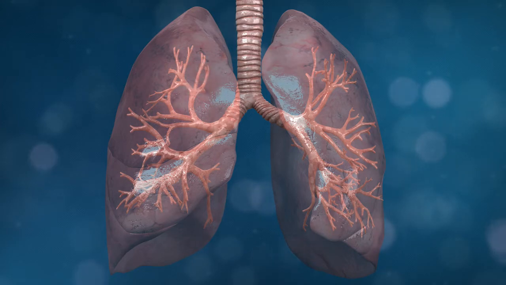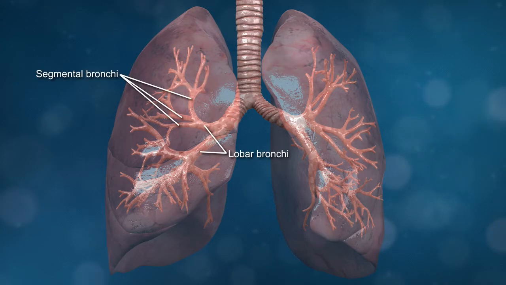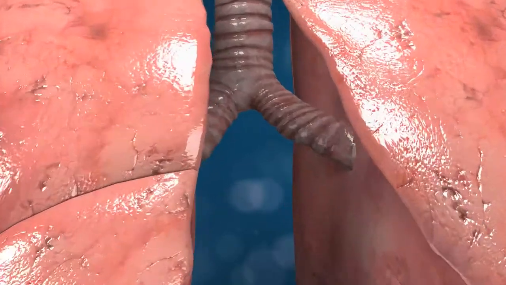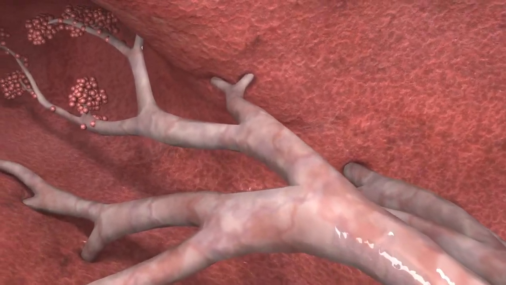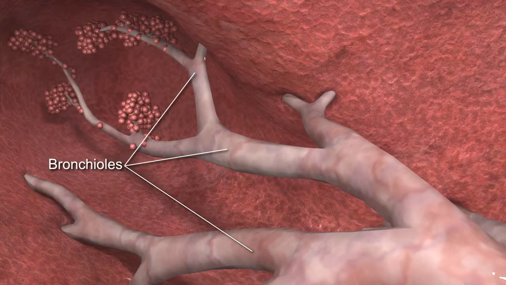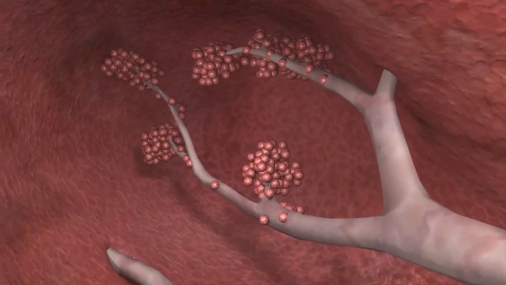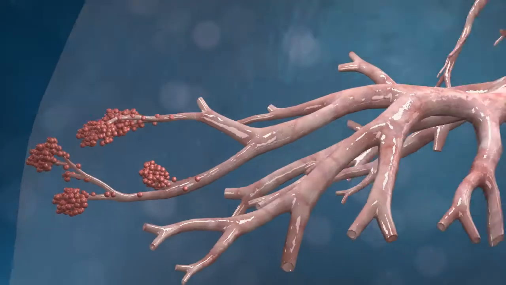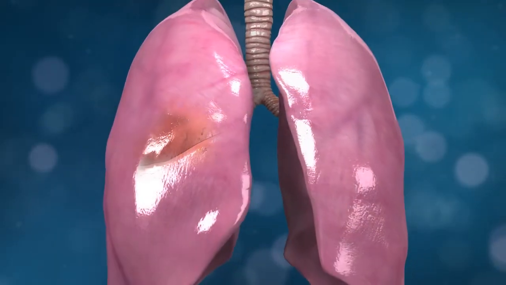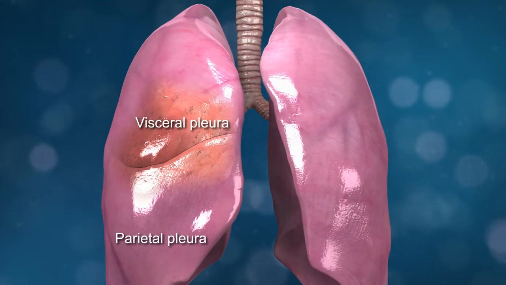Traveling deeper, each main bronchus branches many times into lobar bronchi and segmental bronchi as the diameters reduce sequentially. The smaller airways diverging from the bronchi into branches 3 millimeters in diameter or smaller are known as bronchioles, which branch further into a series of air sacs known as alveoli. The alveoli exchange carbon dioxide for oxygen. The lungs and chest wall are covered with a thin layer of tissue called the pleura.